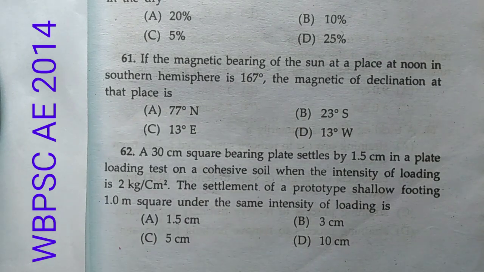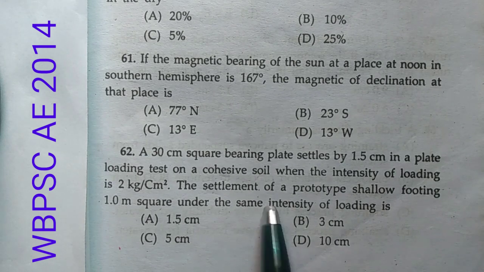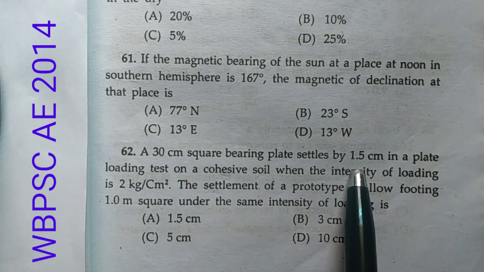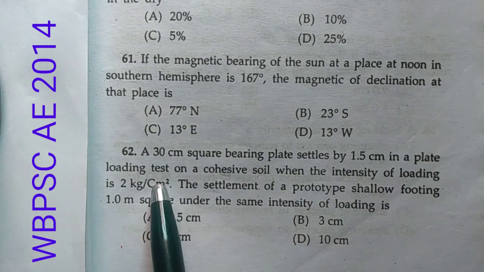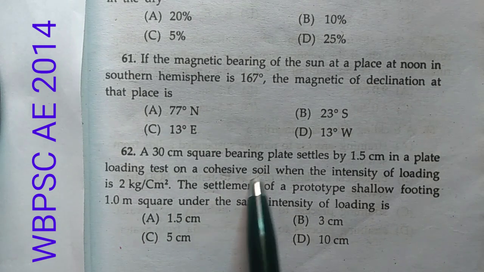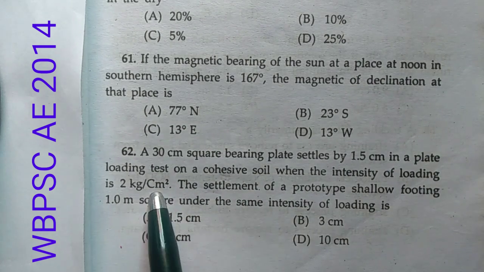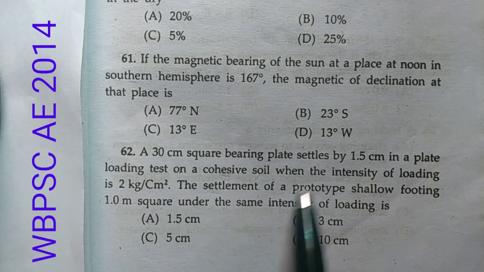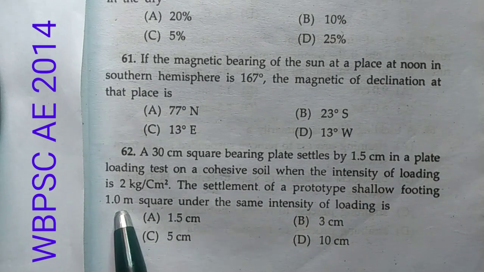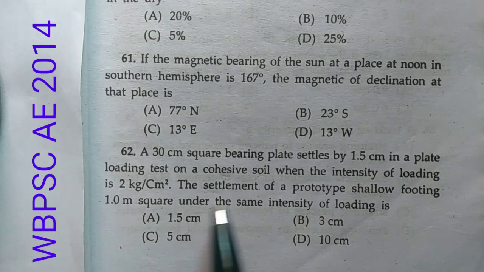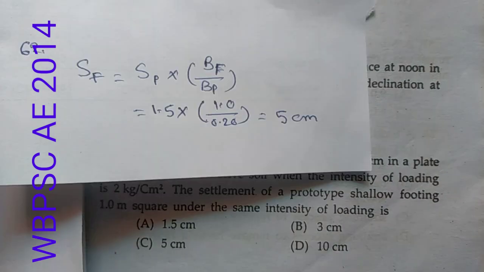Now question number 62, that a 30 cm square bearing plate settles by 1.5 centimeter in a plate loading test on a cohesive soil when the intensity of loading is 2 kg per centimeter square. The settlement of prototype shallow footing 1 meter square under the same intensity of loading will be.